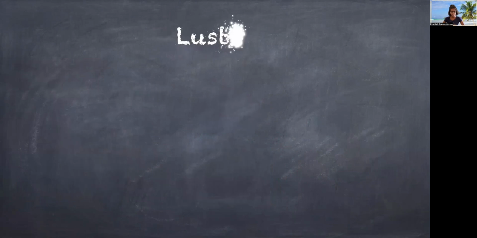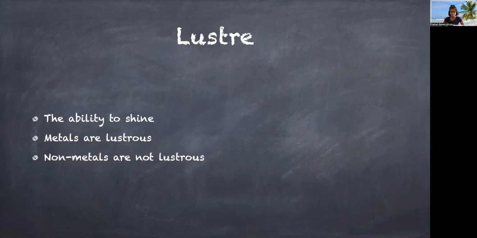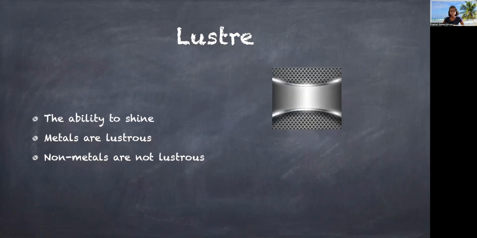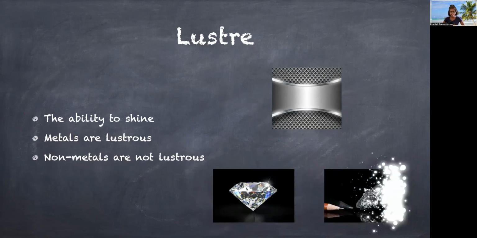The next property is luster. Luster is the ability to shine. Metals are lustrous, while non-metals are not lustrous. This picture shows that metals are lustrous. Mostly non-metals are not lustrous. There are two exceptions to this statement, that is diamond and graphite.